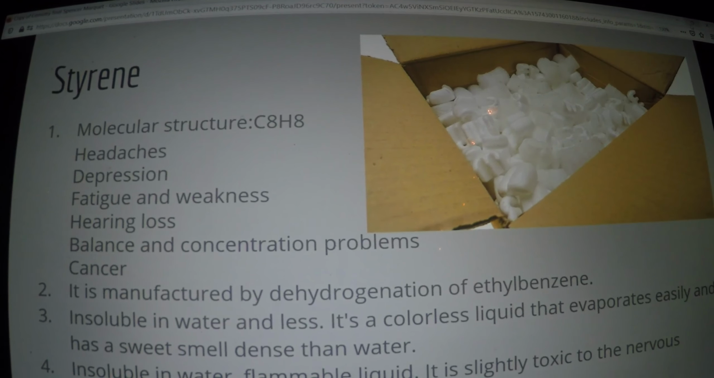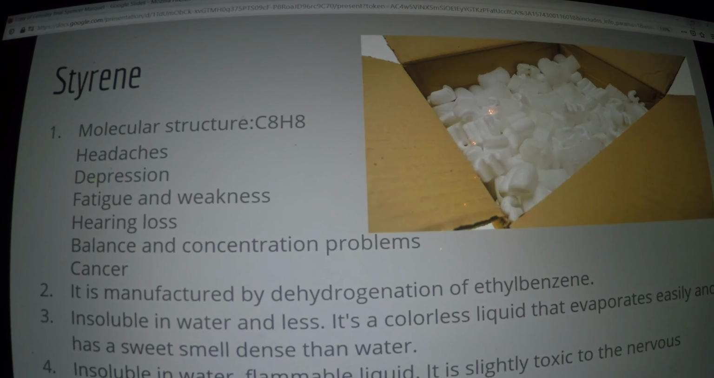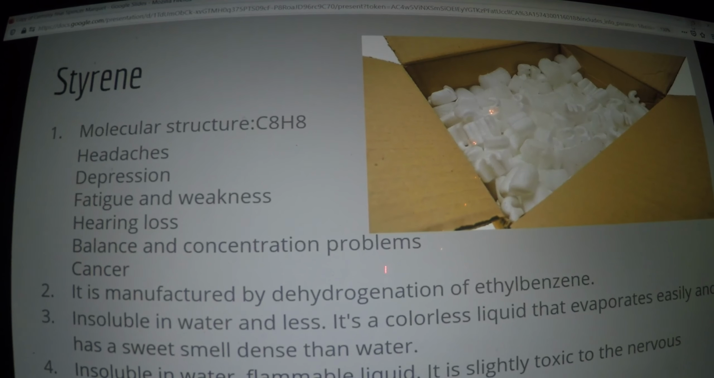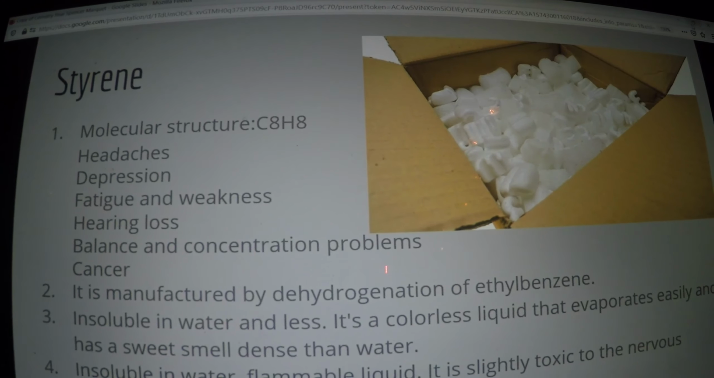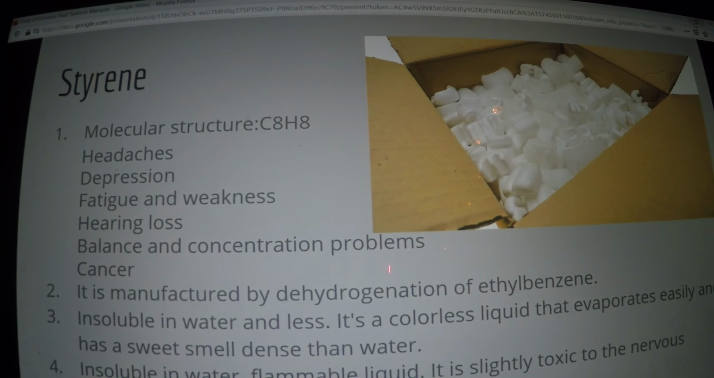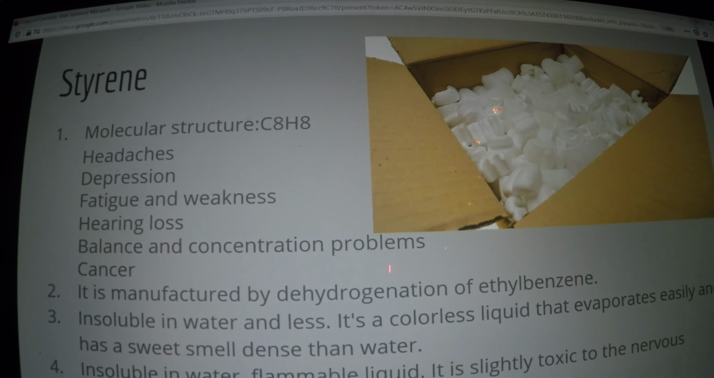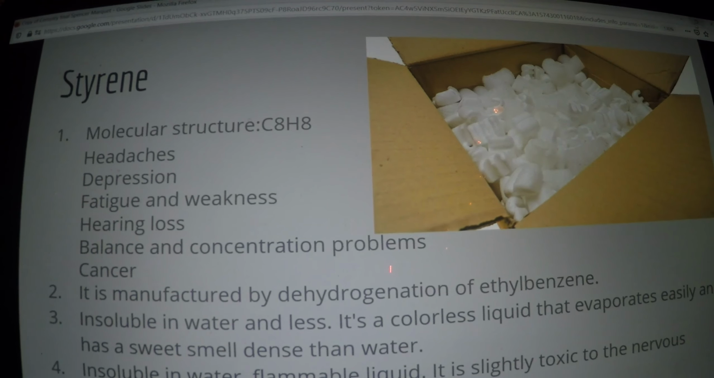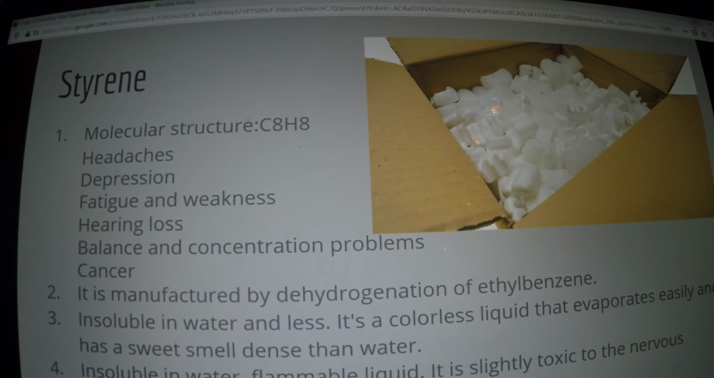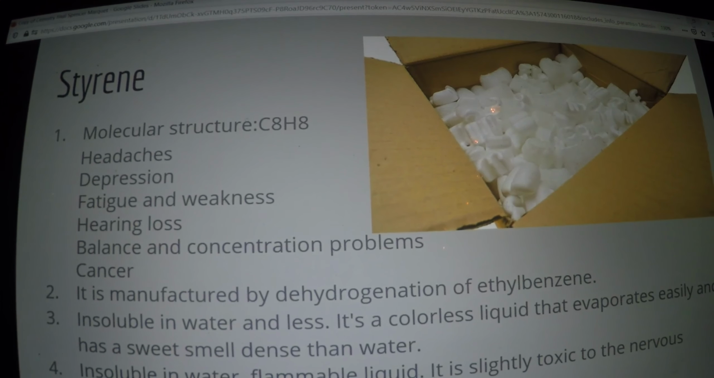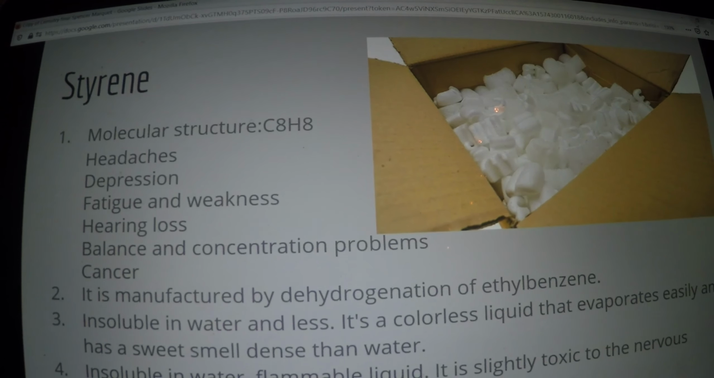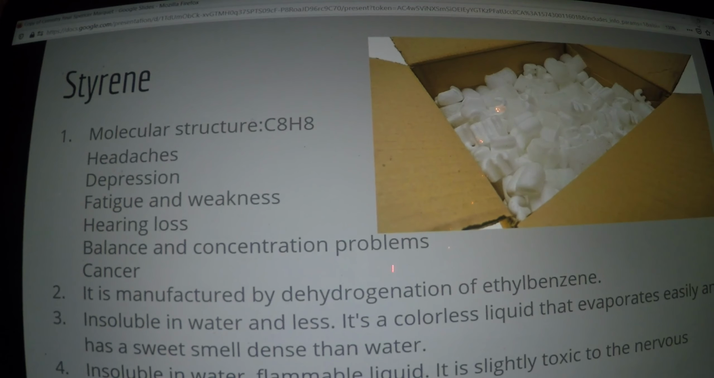It is manufactured by dehydration of ethylbenzene. Then styrene is readily polymerized and copolymerized by both batch and continuous mass polymerization. It is insoluble in water and is less dense than water. It is a colorless liquid that evaporates easily. It has a sweet smell. It is a flammable liquid and is slightly toxic.